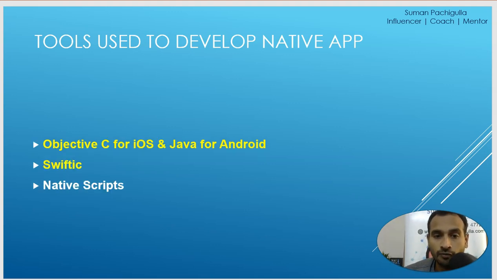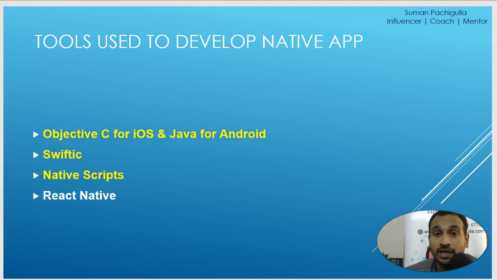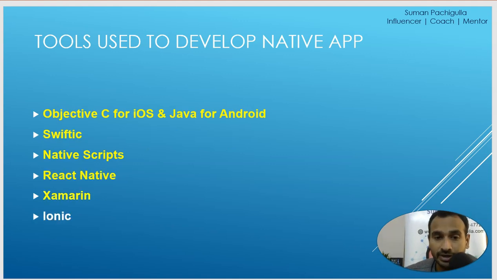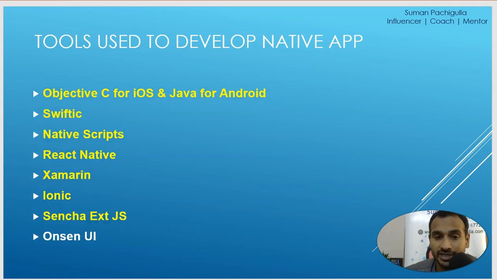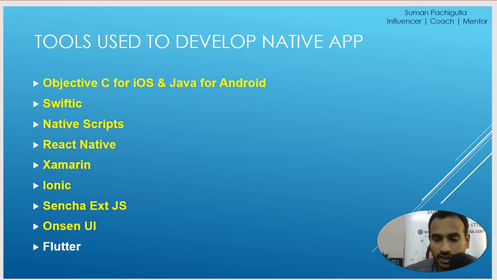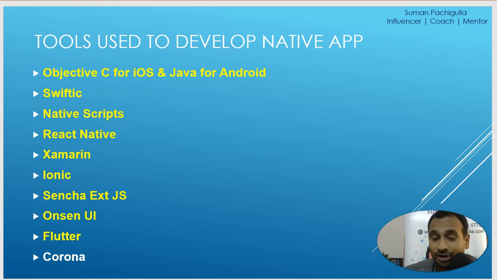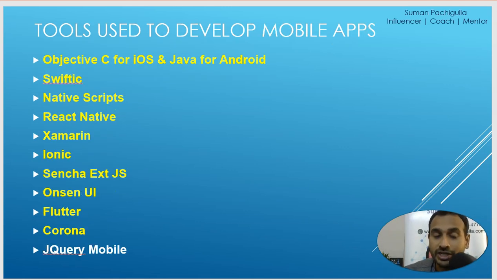So Swift IC, NativeScript, React Native, Xamarin, Ionic, Sencha Ext JS, Onsen UI, and Flutter, Corona, not that Corona, this is a technology, jQuery Mobile. These are a few of the frameworks used in mobile app development, could be hybrid or could be native.